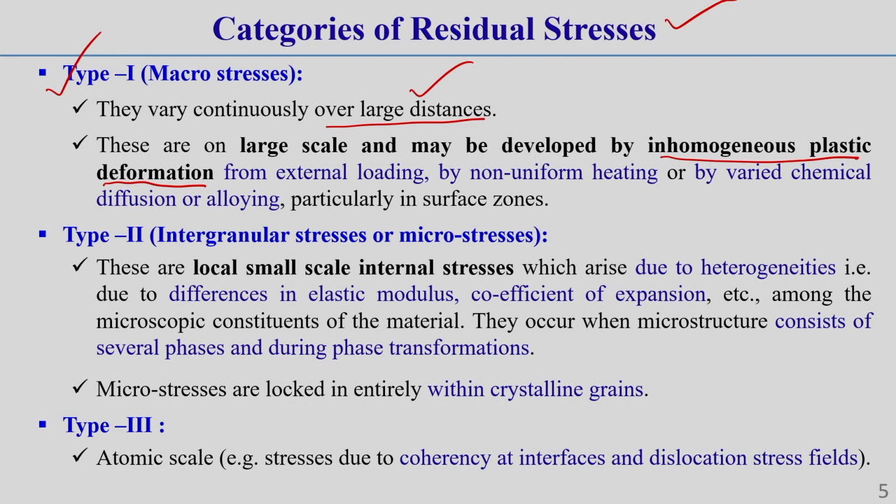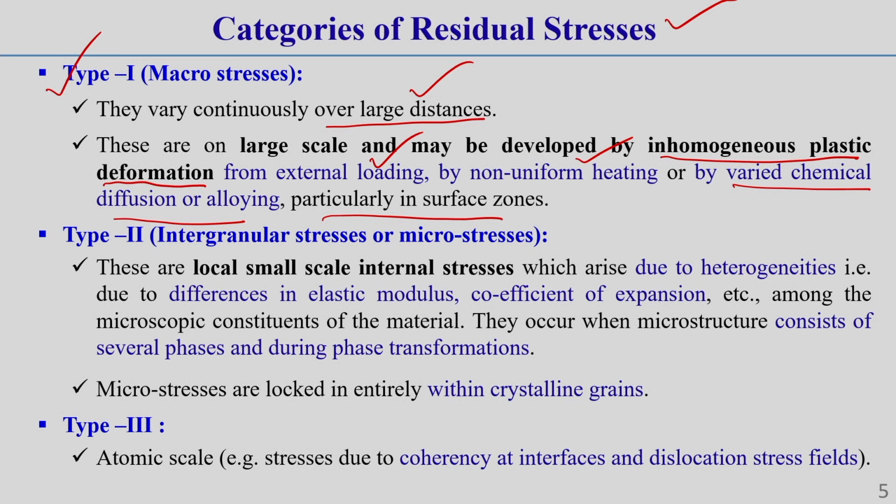This macro stress is developed generally in inhomogeneous plastic deformation. This plastic deformation can arise from external loading, from non-uniform heating, or from varying chemical diffusion or alloying, particularly in the surface zone. So this is called type 1, or macro level residual stress.